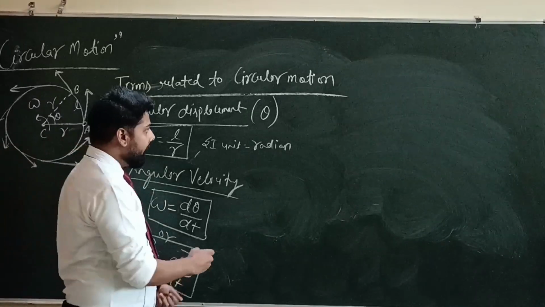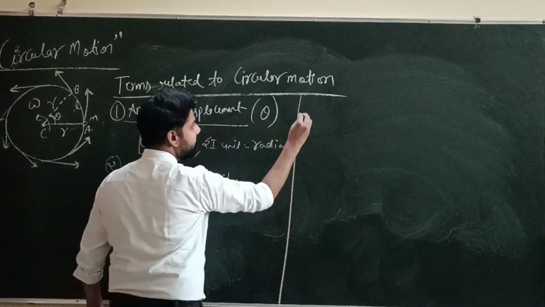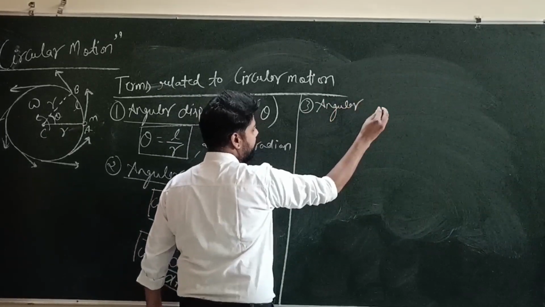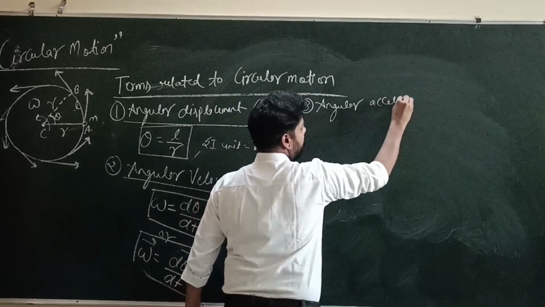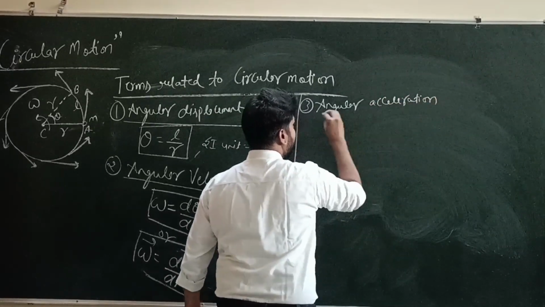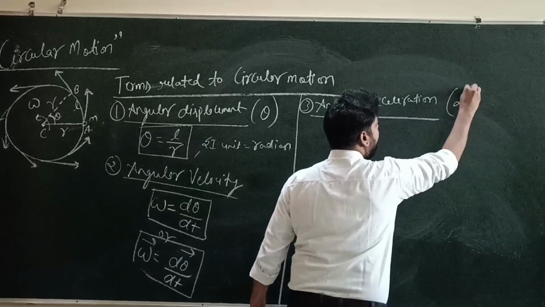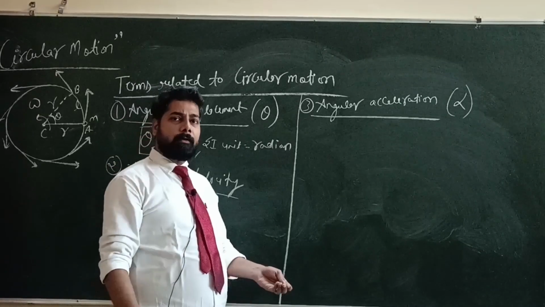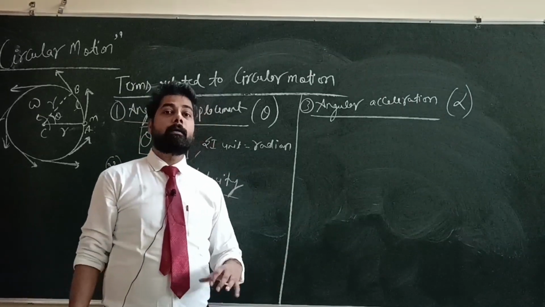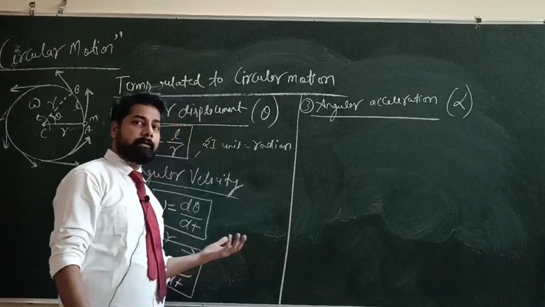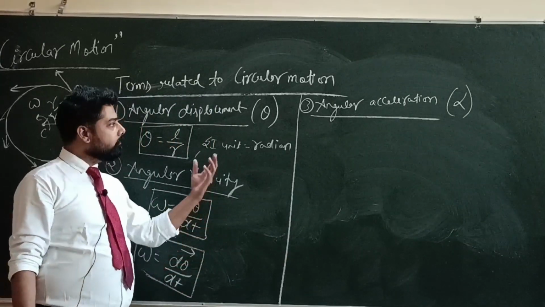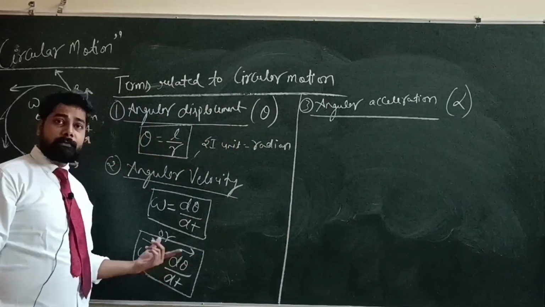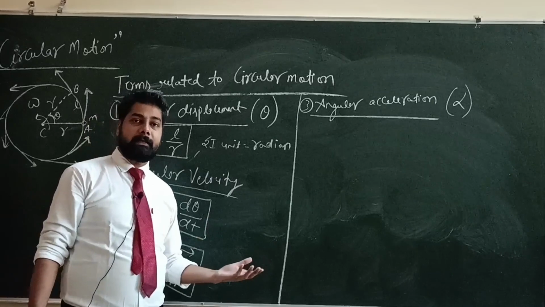Now we have another term, that is angular acceleration, and we denote it by alpha. In rectilinear motion, we have studied that the rate of change of linear velocity is called acceleration. In the same way, in circular motion or rotational mechanics, the rate of change of angular velocity is called angular acceleration.